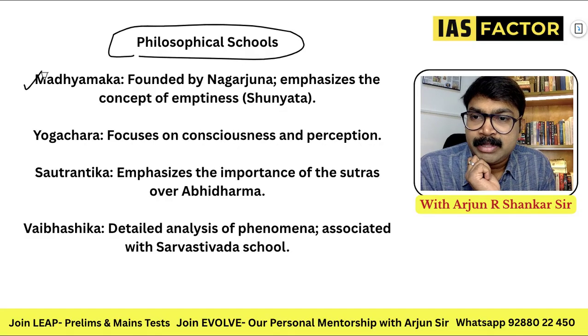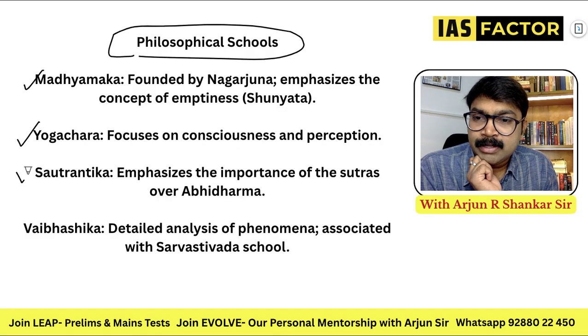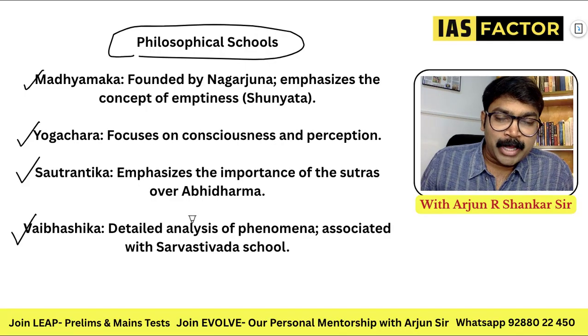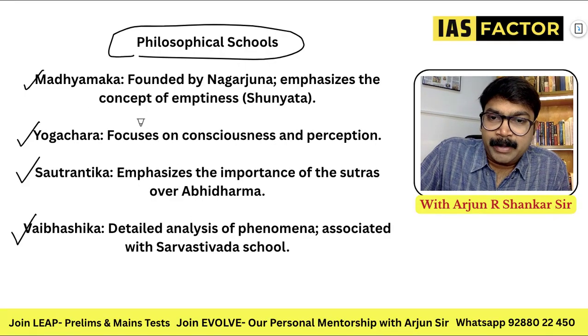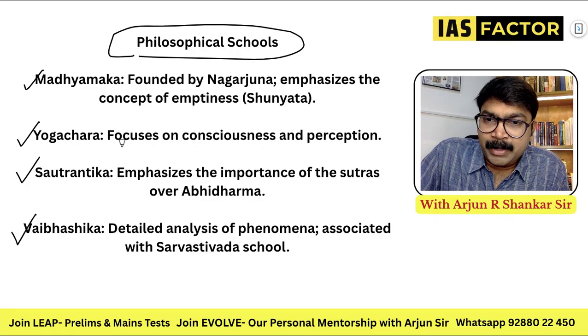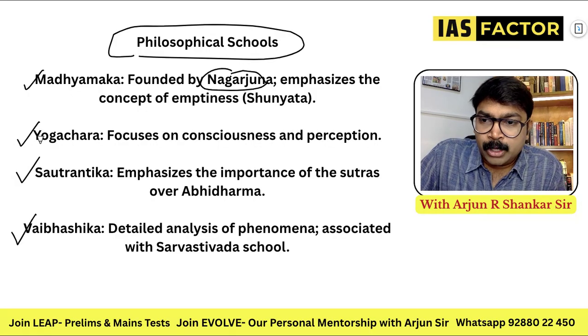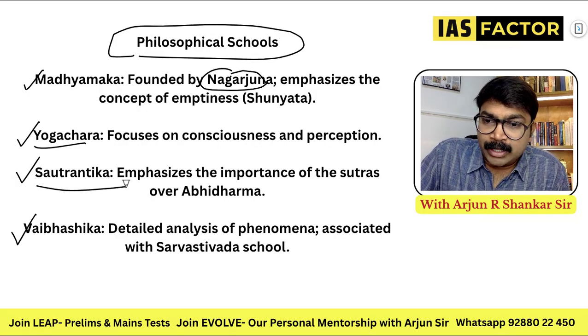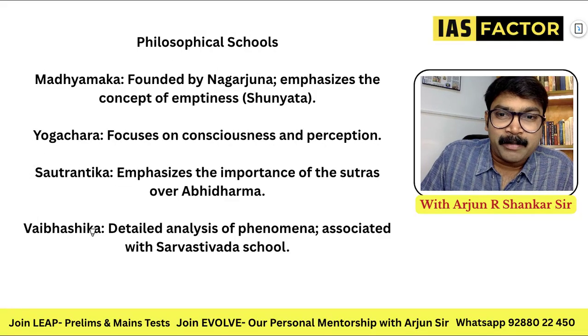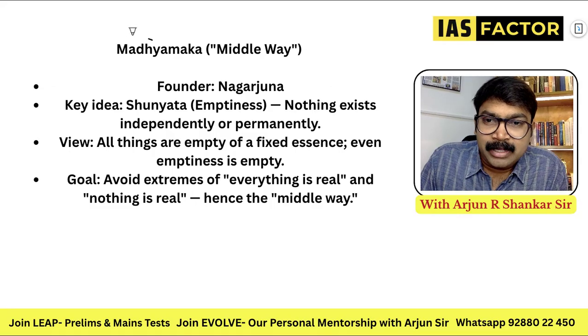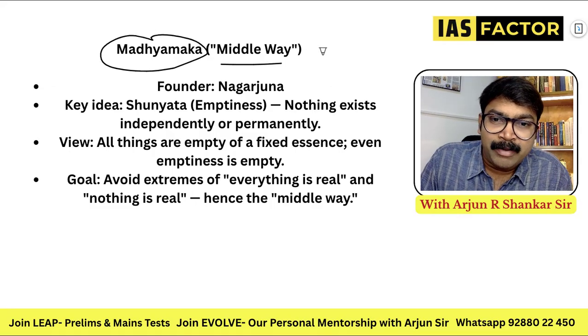They've asked about Madhyamaka, Yogachara, Sautrantika and Vaibhashika. You don't have to remember all those aspects, but still I'll make it simple. Madhyamika, founded by Nagarjuna, Yogachara, Sautrantika, Vaibhashika. It can be difficult, but still I can explain it simply. Madhyamika means the middle way.